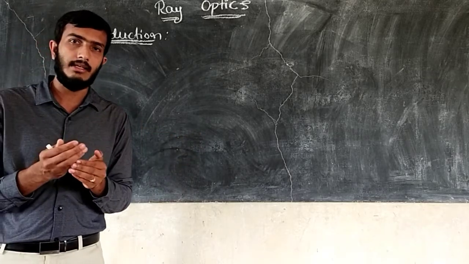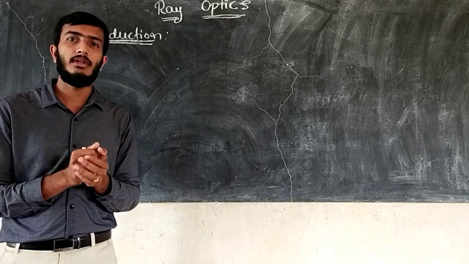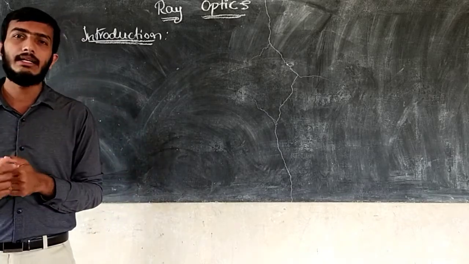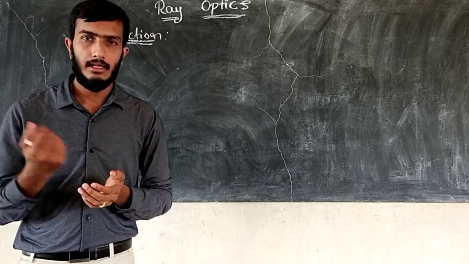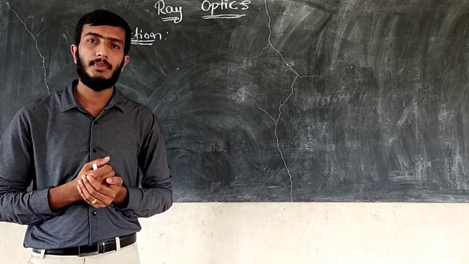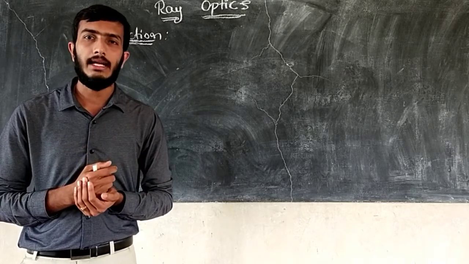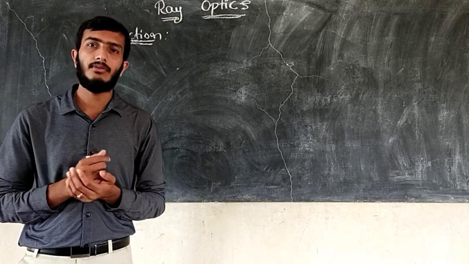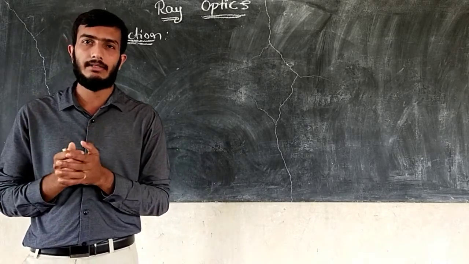The frequency and wavelength, and also the speed, are different for different rays. You know the speed of light in free space: 3 into 10 to the power 8 meters per second. It is a common constant value for the speed of light, correct?